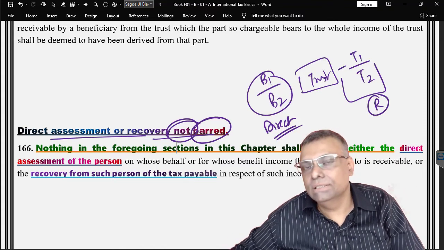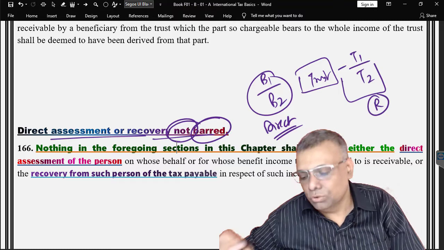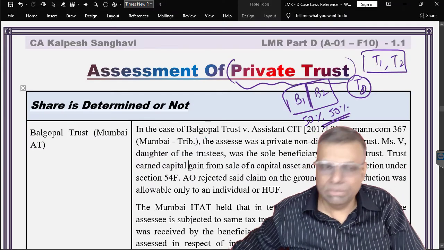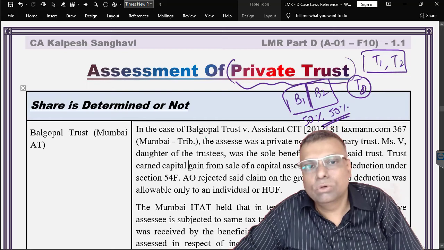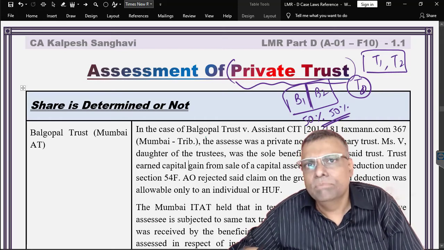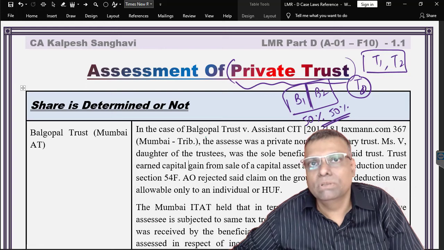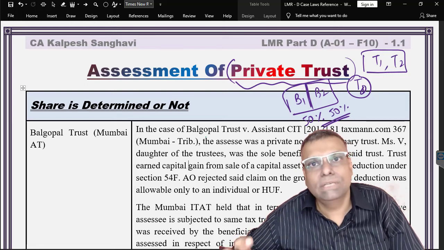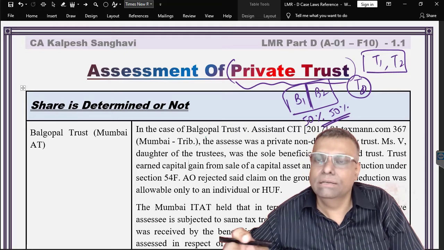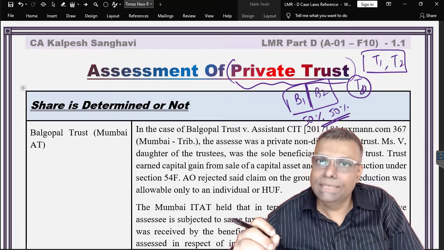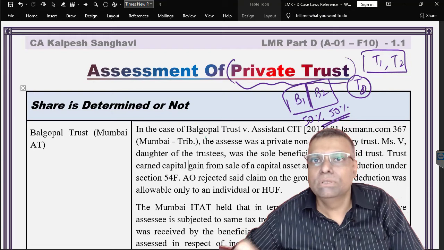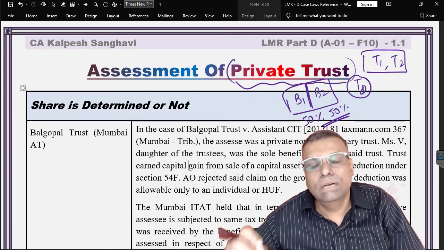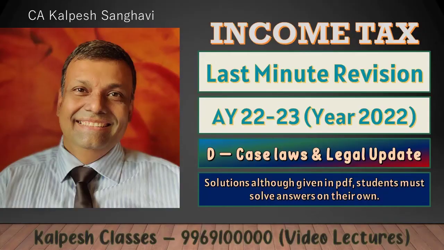So, in light of this, we'll have to understand most of these particular case laws also, friends. We have already used it in our regular class, but I will just explain it to you in due course of time. And remember, the most important thing from the trust point of view is whether the share is determined or not determined. This is how the tax liability will get fixed. And there is one small extra point, which is business income, that means whether the trust has got a business income. That is how we should understand this particular situation.